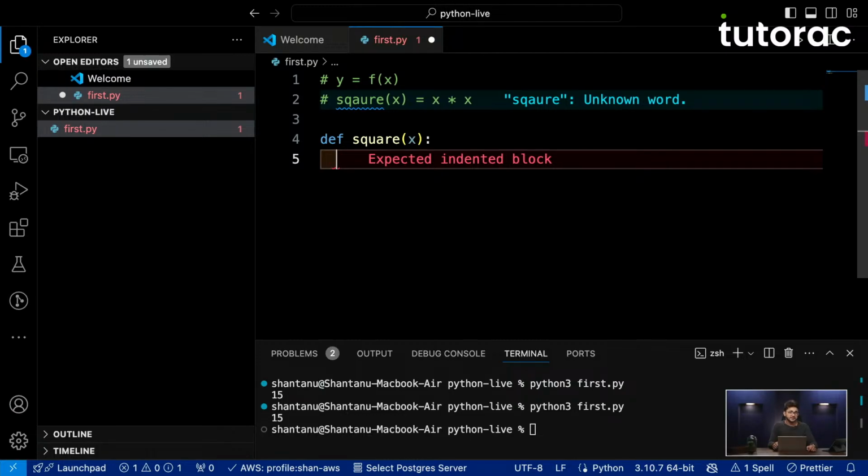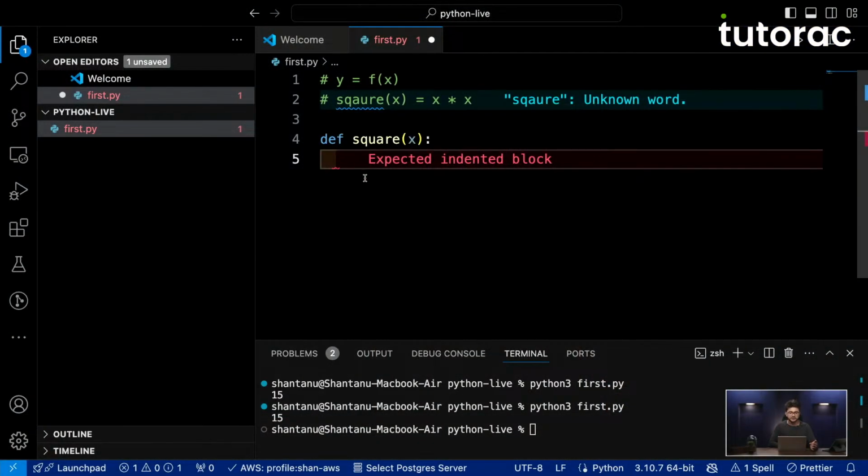If you're extremely new to Python but you know programming in general from other programming languages, you might have seen that whenever we want to write the body of a function, or a block, we always use curly braces. But in Python, we don't use curly braces at all. We actually make use of indents. That means shifting our code left and right on the basis of what is the parent of that particular code. So in this case, as you can see, my cursor is currently slightly to the right of where def is written, which means everything written on the right side of def is going to be under it, as long as it is not defined by any other parent.